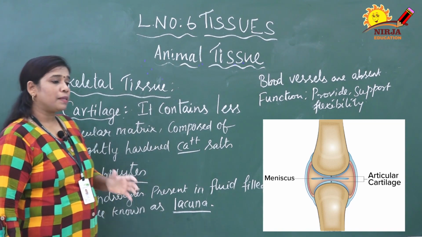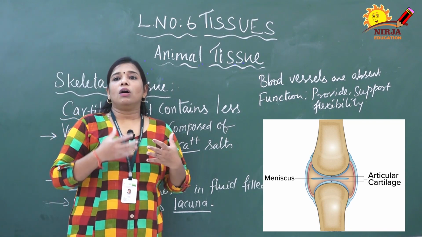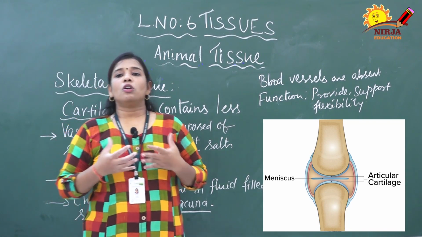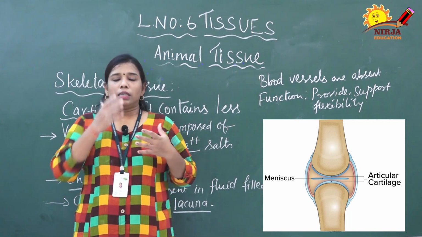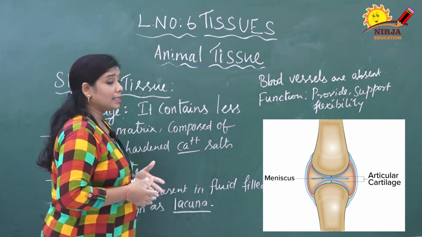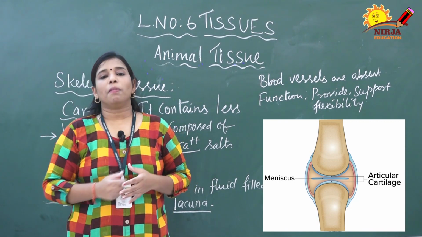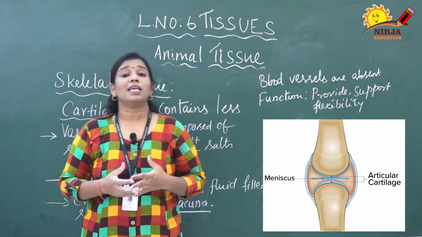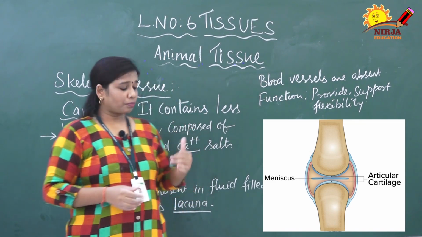These chondrocytes are present in the fluid filled matrix. This matrix is composed of collagen fibers and chondrocyte cells. Cartilage occurs in the ear pinna, nose tip and epiglottis, as well as the trachea, that is the windpipe. These are all made up of cartilage.